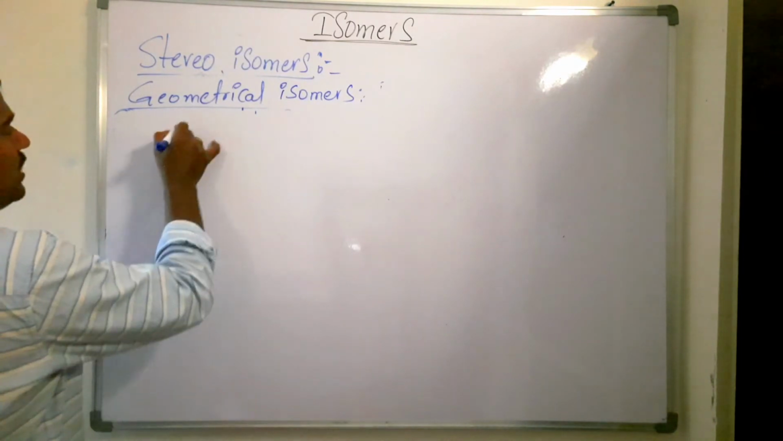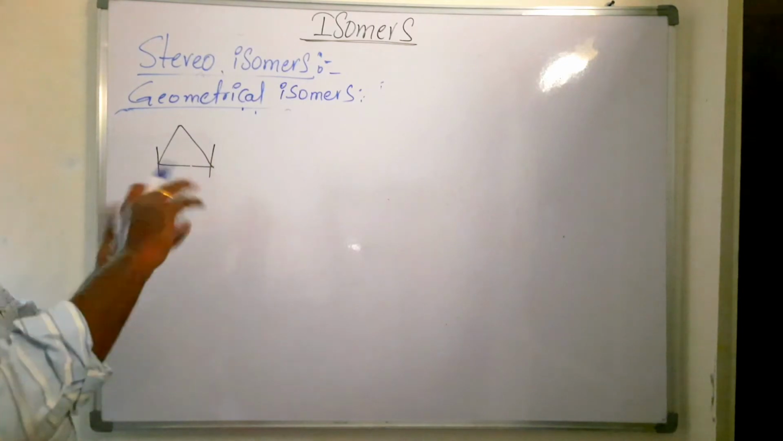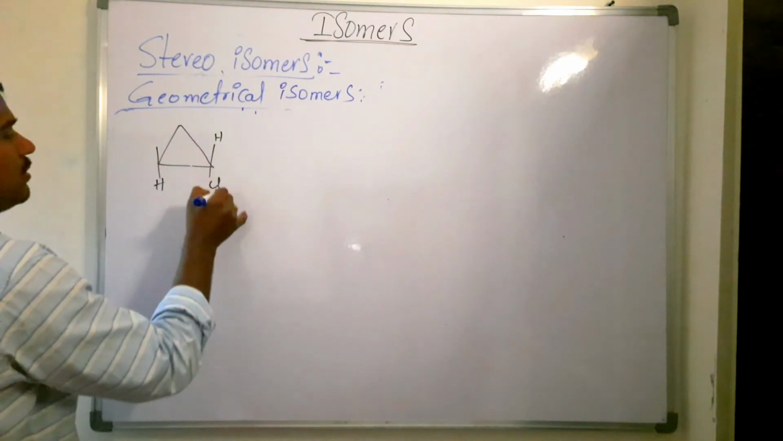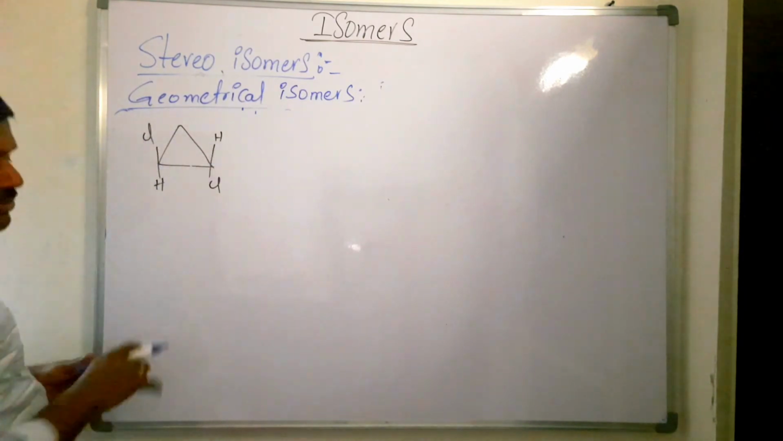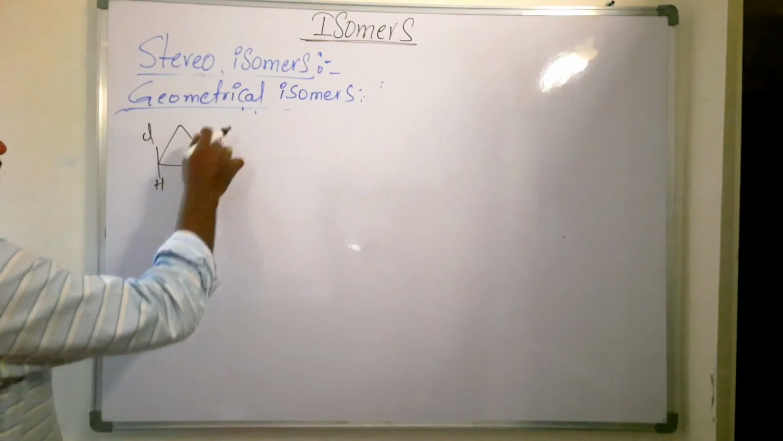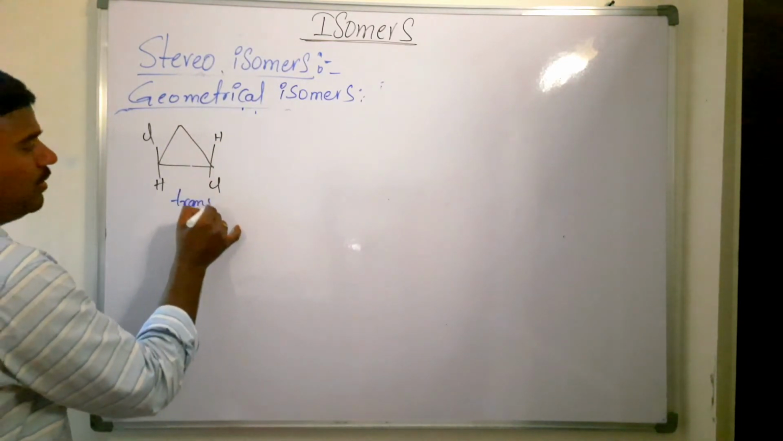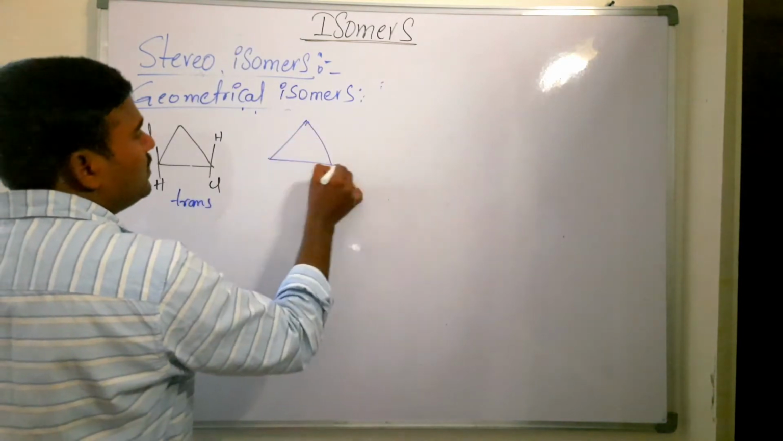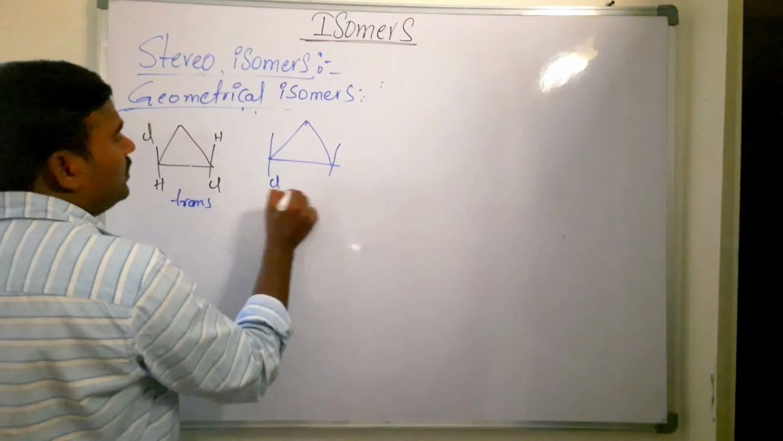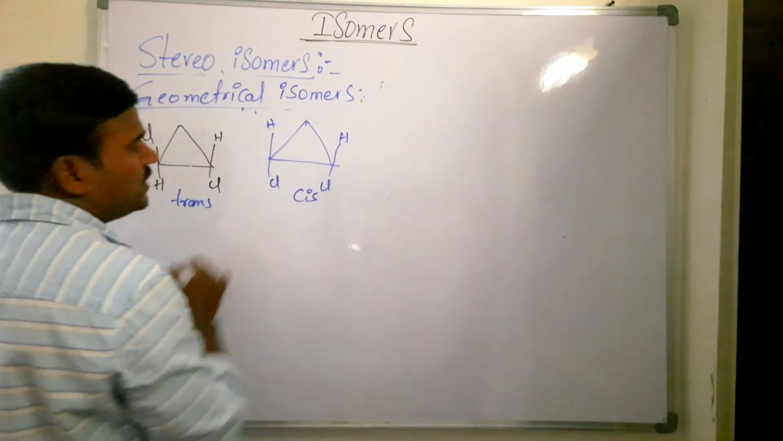Now you take the cyclopropane. In case of cyclopropane, the rotation of the C-C bond is restricted. Hydrogen, chlorine. Now if these two same type of atoms are present on the opposite side, then it is called trans isomer. If we have the same type of groups on the same side of the cyclic ring, that is chlorine, chlorine, hydrogen, hydrogen, then it is called cis isomer.